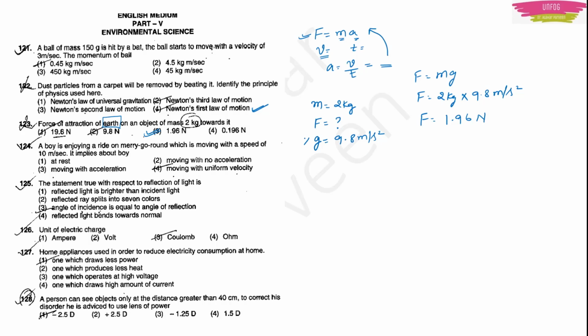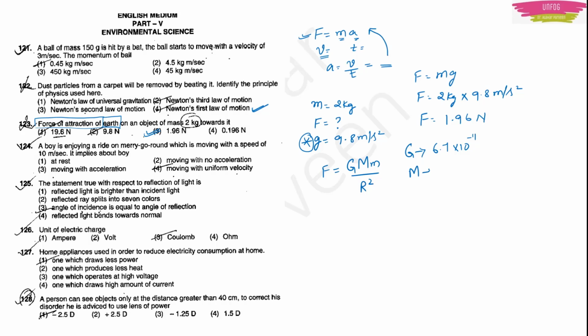In case this does not click, in case this acceleration due to gravity does not come to mind, then you have another procedure, because they are giving this term force of attraction of Earth, right? So force of attraction of Earth means you have force between the two objects, that is force is equal to G into capital M into small m upon r square. Newton's law of gravitation, right? Here G will be the universal gravitational constant, 6.7 into 10 raised to minus 11.